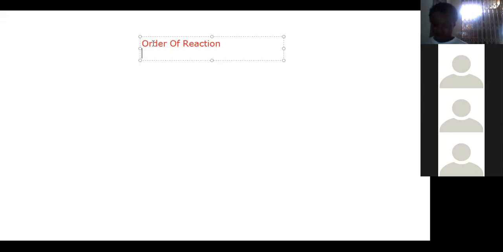It expresses an instantaneous reaction rate in terms of the concentration of the reactants, and it takes into consideration the rate determining step reaction. Let me just give you an example.